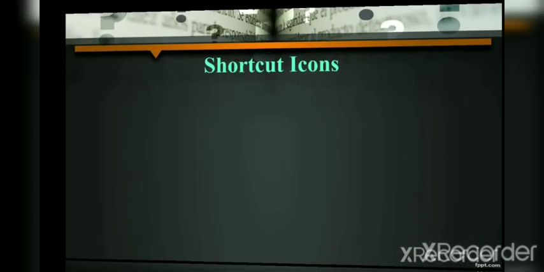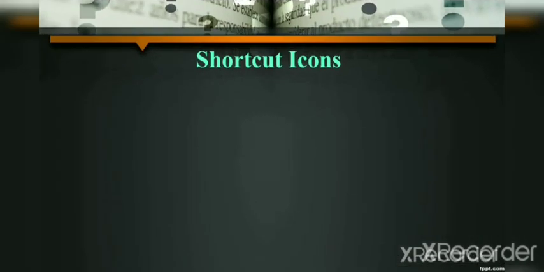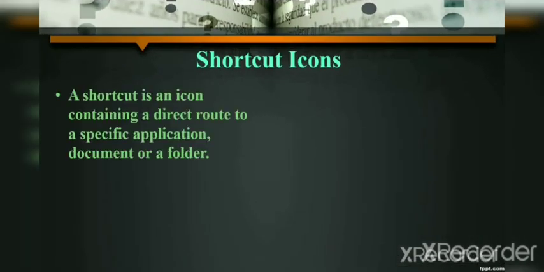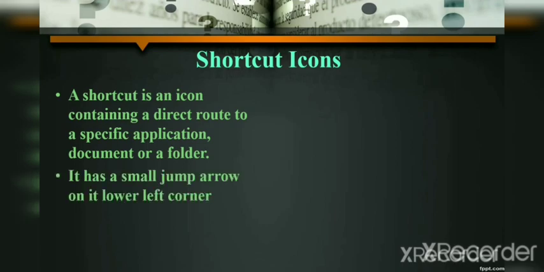Next icon is shortcut icon. What is this shortcut icon? A shortcut icon is an icon containing a direct route to a specific application, document or folder. It has a small jump arrow on its lower left corner.